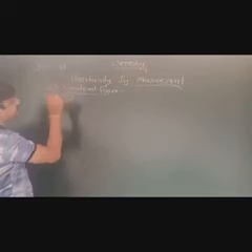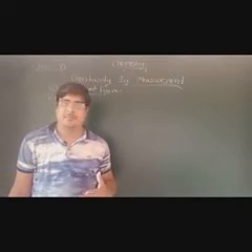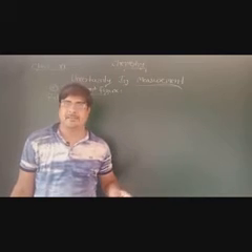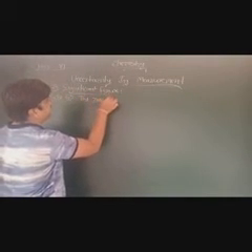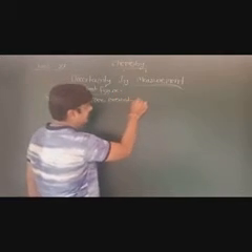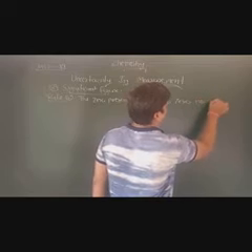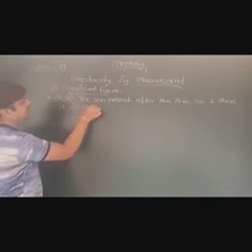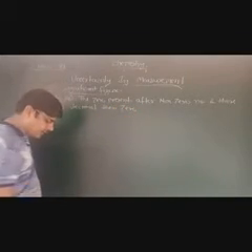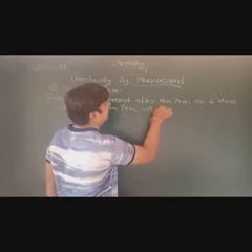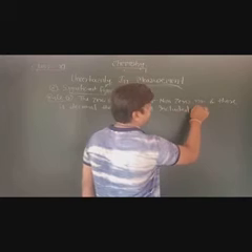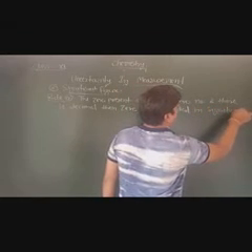Rule number 5. What is rule number 5? The 0 present after a non-zero number and there is a decimal, then the 0 will be included in significant figures. Okay, the 0 present after a non-zero number and there is a decimal, then 0 will be included in significant figures.